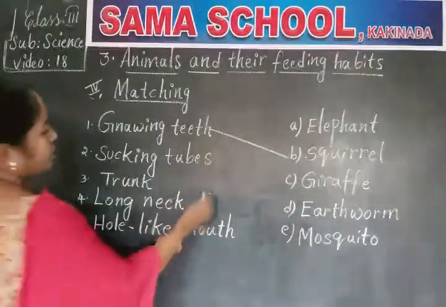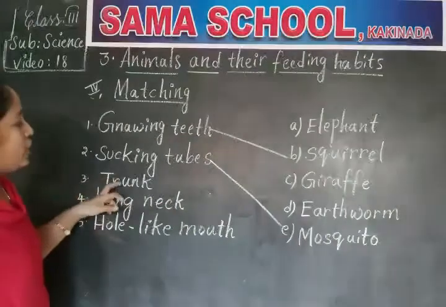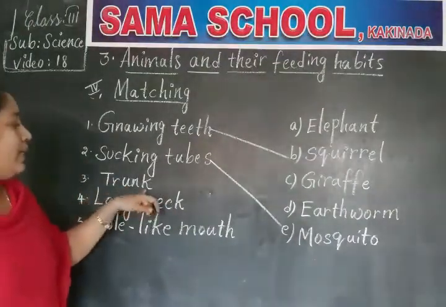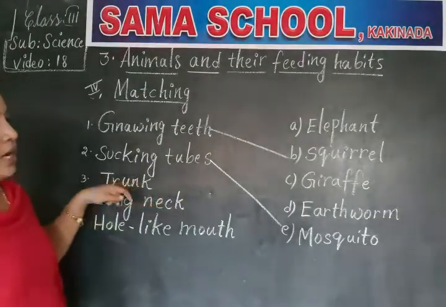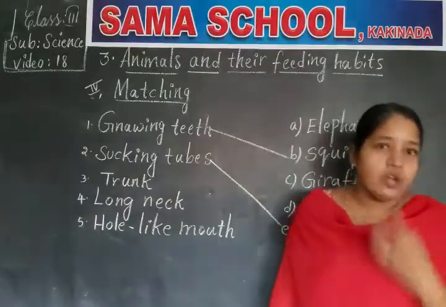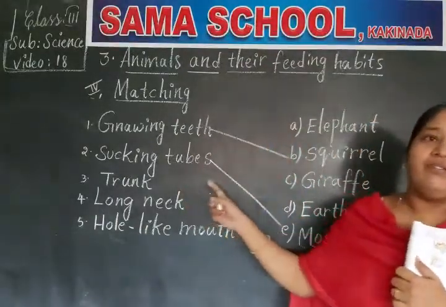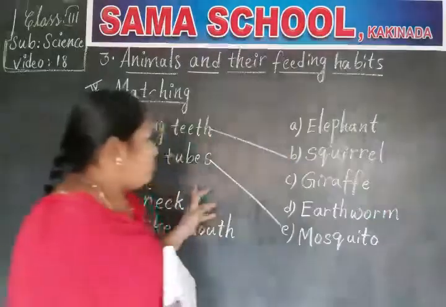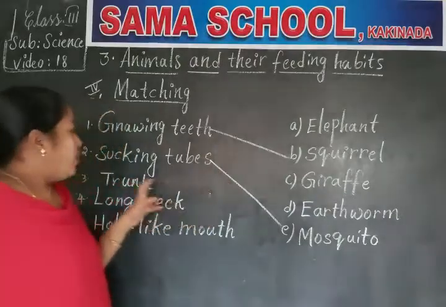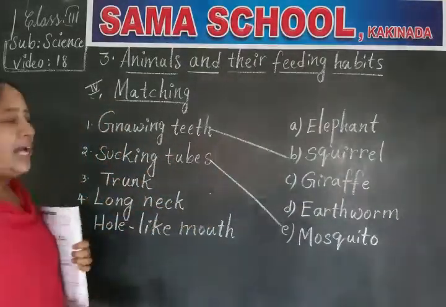So sucking tubes, what is the answer? Mosquito. Next one, trunk. T-R-U-N-K. Which animal has a trunk, children? The elephant has a long nose called a trunk, and with the help of the trunk it breathes, drinks the water and eats the food material.